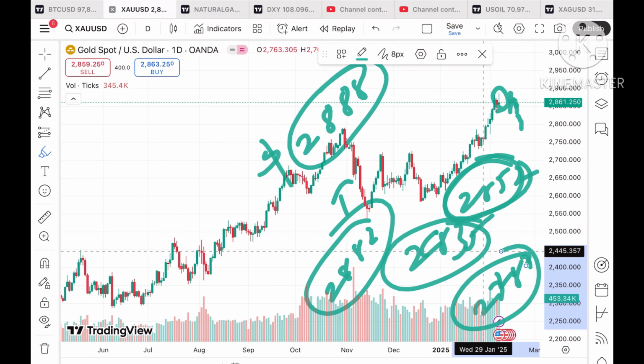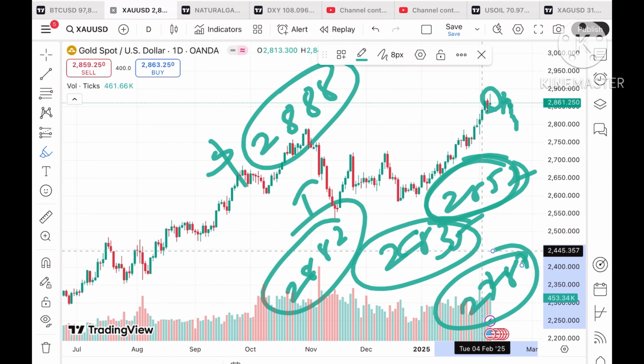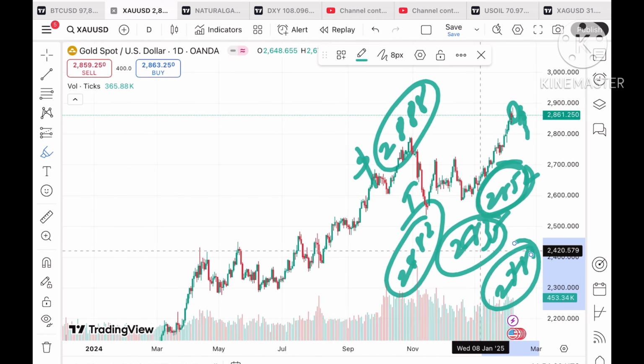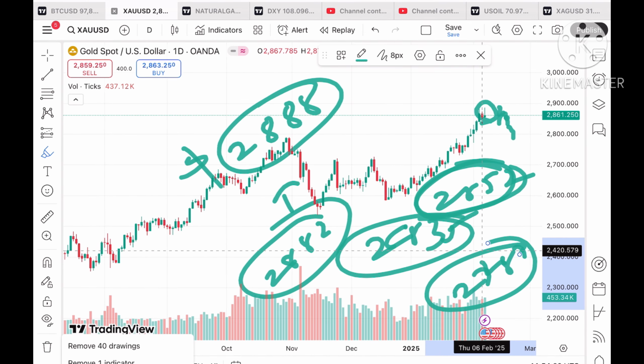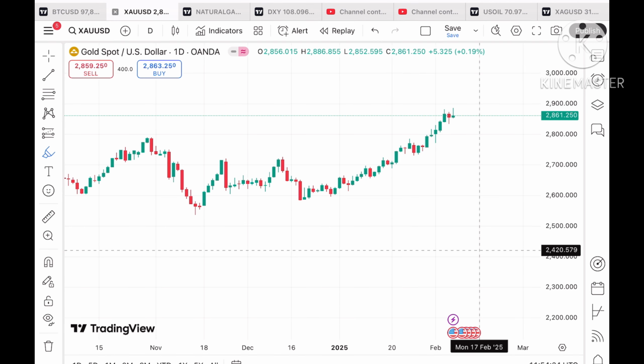2787 is a strong support, so we can see a bounce back from that particular level. But if that doesn't sustain, we can see a further downfall. A U pattern is forming, so probably a further upside will be there, because we have seen a green candle also forming, so chances of going further upside will be there.